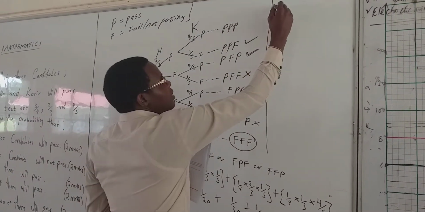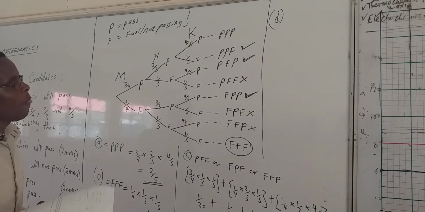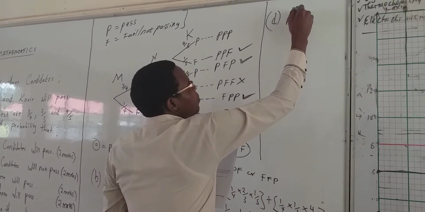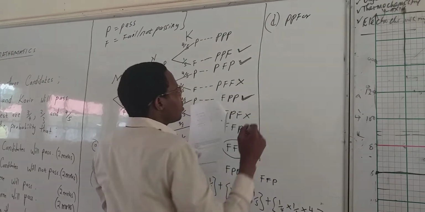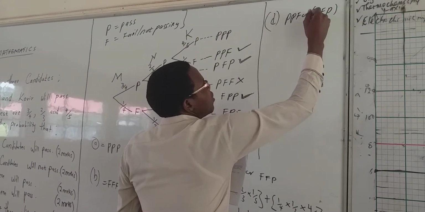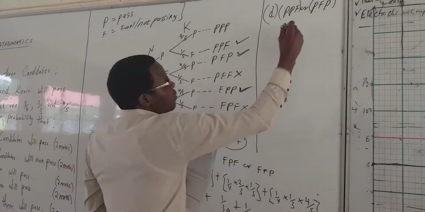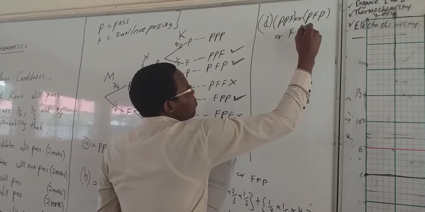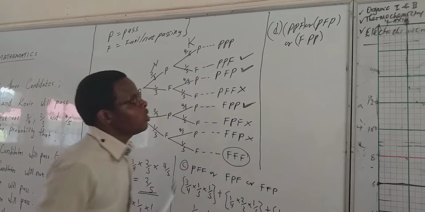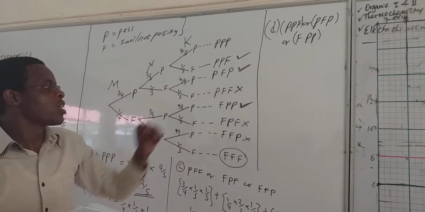So for part D, they are asking for the probability of only 2 of them passing. So we have P, P, F, or we have P, F, P, or we have another one, F, P, P. Those are the possible outcomes. As long as we have 2 passes, we use that one.